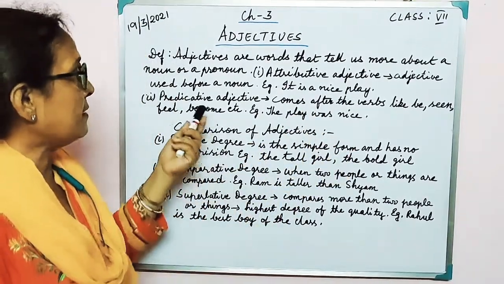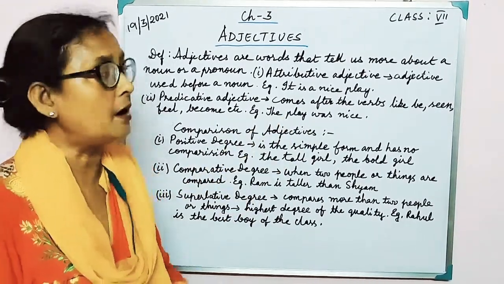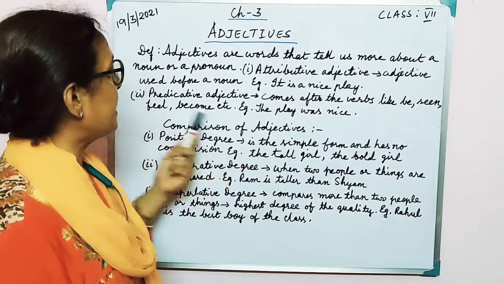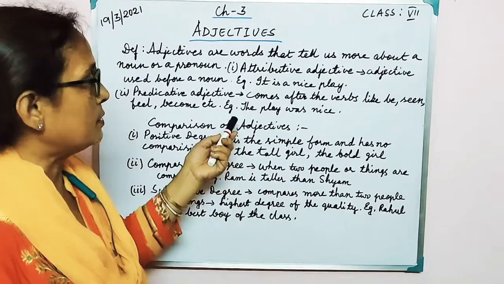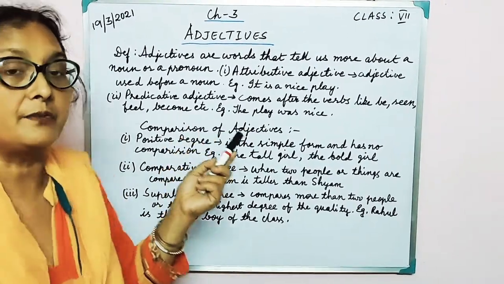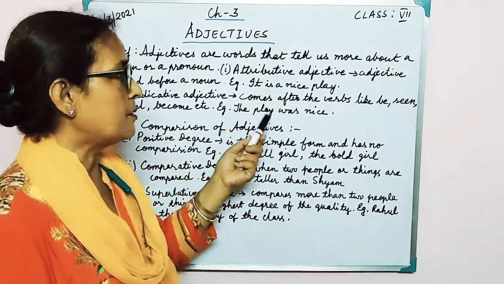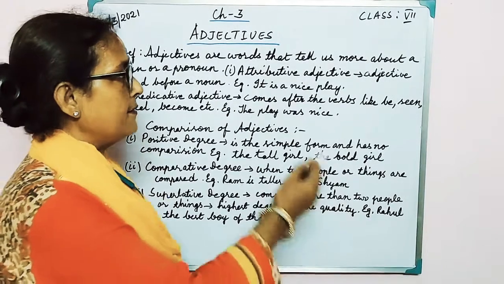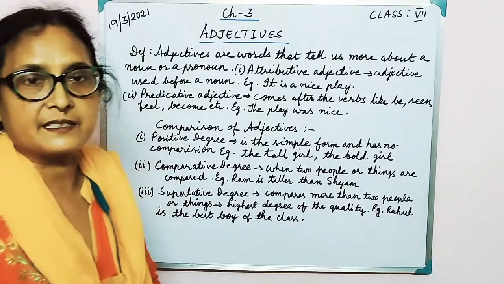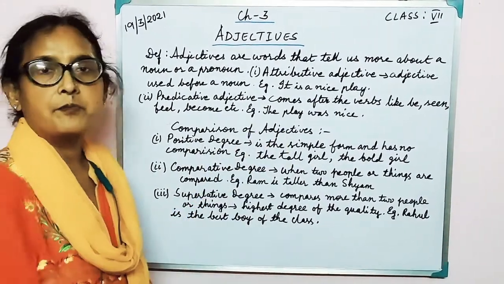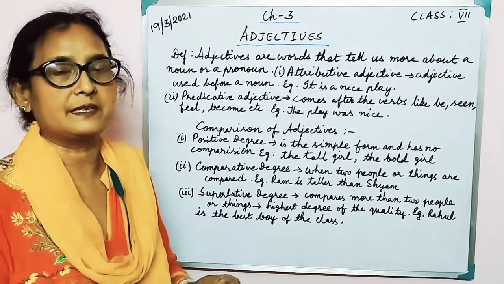Then, when we talk about the predicative adjective, it comes after verbs like be, seem, feel, become, etc. After these verbs, the adjectives are known as predicative adjectives, or we can say it is used predicatively. For example, the play was nice. Here we have the play as the noun and nice as the adjective, so it has been used in the predicative part. So these were the two types, the attributive adjective and the predicative adjective.